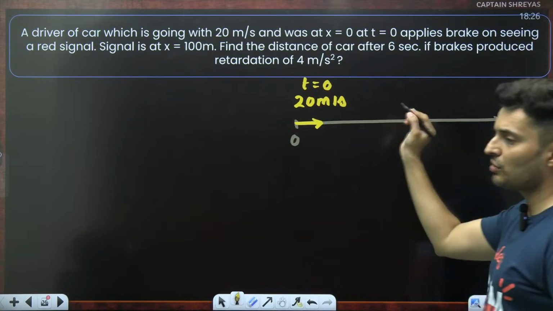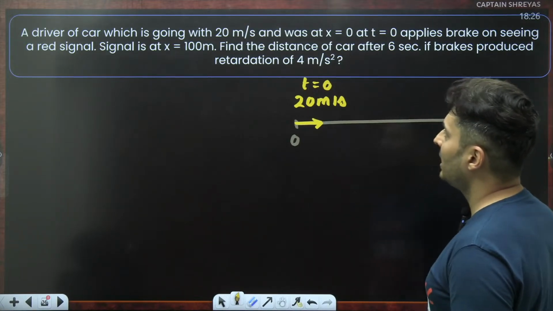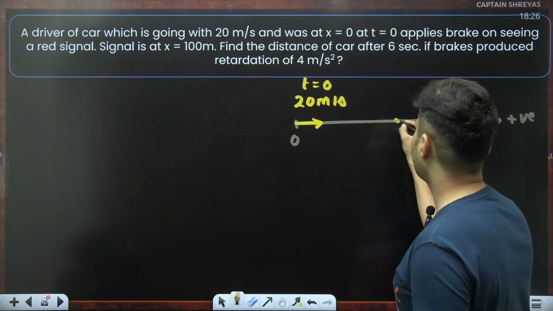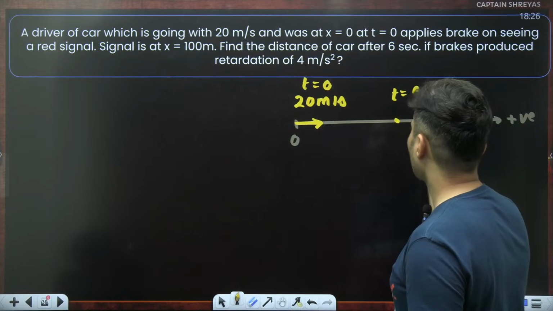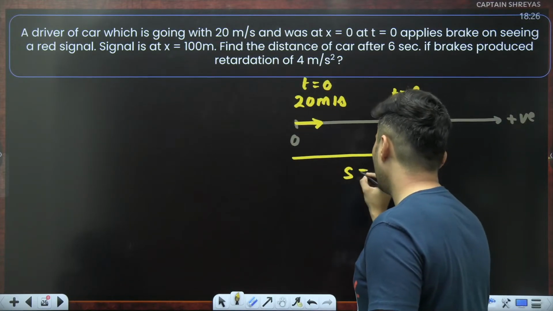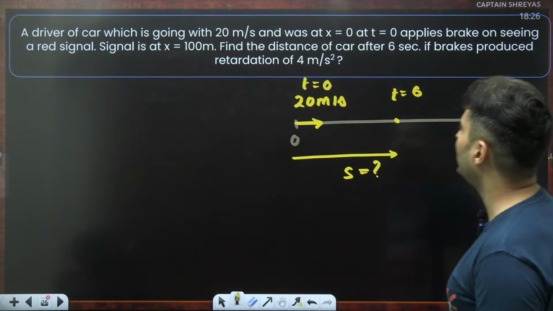Write down every piece of information. The driver applies the brake, seeing a red signal. The signal is at x equals 100. Find the distance after 6 seconds. At 6 seconds, t equals 6. Maybe the car has displaced some amount. How much is the displacement? I do not know that. In fact, I'll find it out.